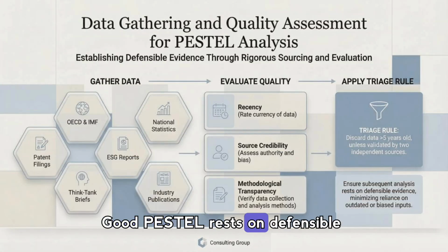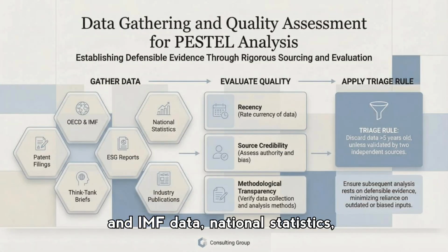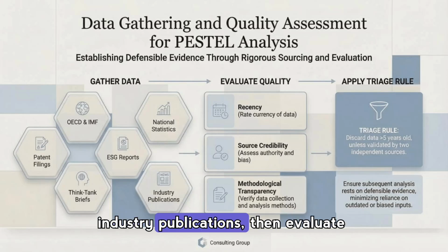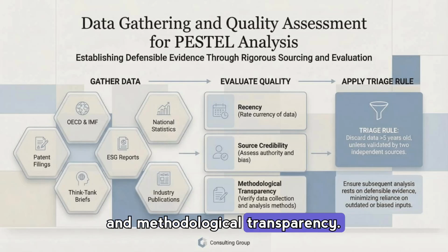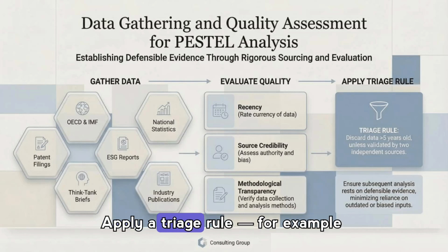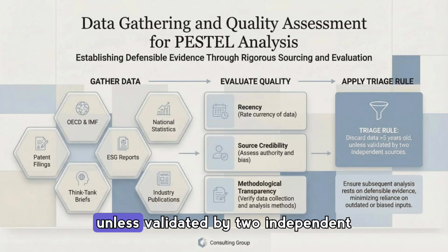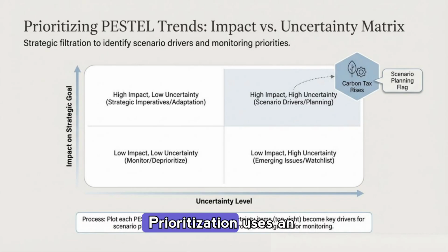Good PESTEL rests on defensible evidence, so we gather from OECD and IMF data, national statistics, ESG reports, think tanks and industry publications, then evaluate quality on recency, source credibility, and methodological transparency. Apply a triage rule, for example: discard data older than 5 years and less validated by 2 independent sources to keep analysis rigorous and reproducible.